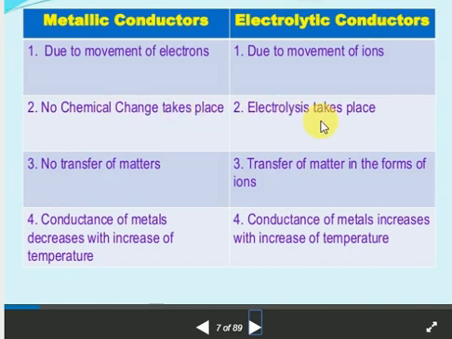Electrolytic conductors means, if you want to check, I'll give one simple example, the best one is an experiment. Take one glass, add two graphite rods, you know very well. Take one battery and add a small amount of NaCl, sodium chloride, common table salt. When you pass electricity, you can see some gas is evolved, like chlorine gas, some pungent gas will come, and the solution slowly becomes basic in nature. We can check this, no problem, in the lab or at home.